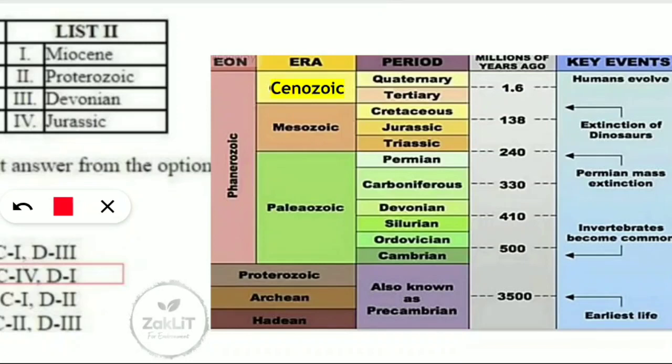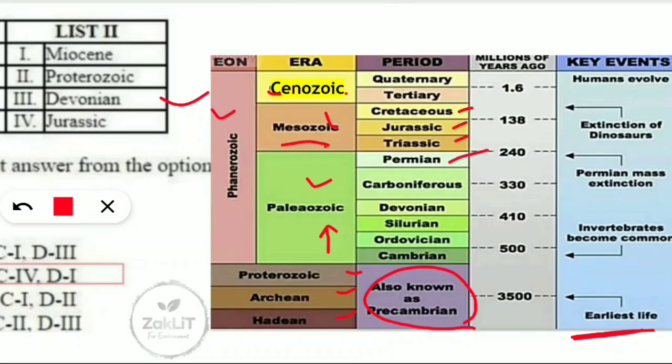So here you should know that the eon Phanerozoic consists of Cenozoic era, Mesozoic era and Paleozoic era. You should also know Proterozoic, Archean and Hadean. These are also known as Precambrian period. So these are the earliest life periods, and it moves up, coming to the Paleozoic, Mesozoic and Cenozoic era. So this table you have to learn and know. Just overall you should learn that Mesozoic consists of Cretaceous, Jurassic, Triassic and Permian. These are the frequently asked questions.